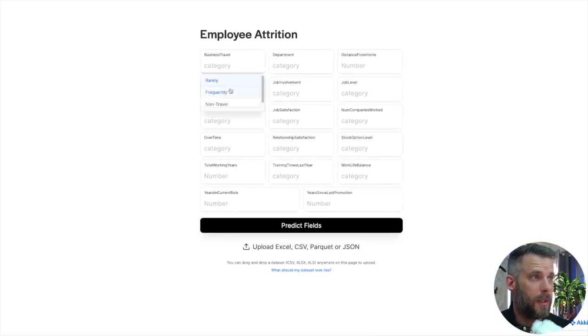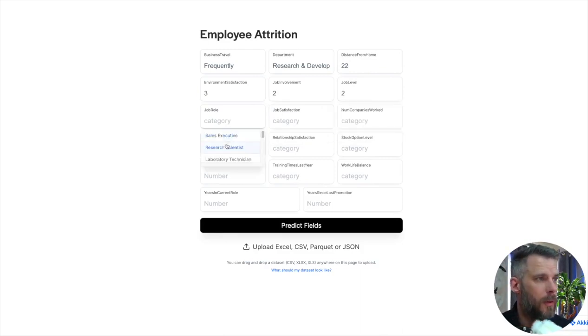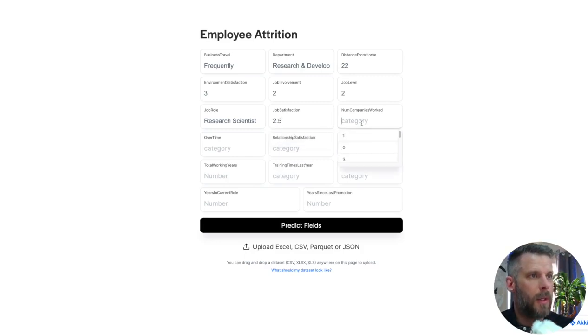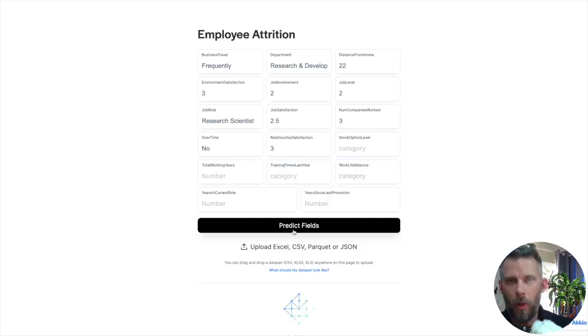And it literally allows me to type this in. So distance from home, 22. Satisfaction, I'll put 3. Job involvement, 2. Job level, I'll do 2 because I know 1's really bad, so I don't want to do that for you. Research scientist, maybe. I didn't look at that one. Job satisfaction, I'll say 2. Let me maybe do a 2.5, something like that. Number of companies worked, 3 seems in the middle there. Overtime, no, because I don't want to skew it too much. Relationship satisfaction, we'll do that. I won't put them all in, but we'll hit predict.